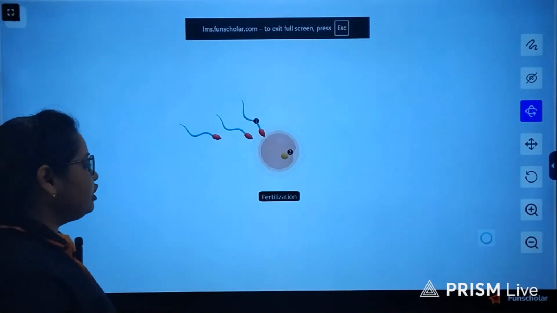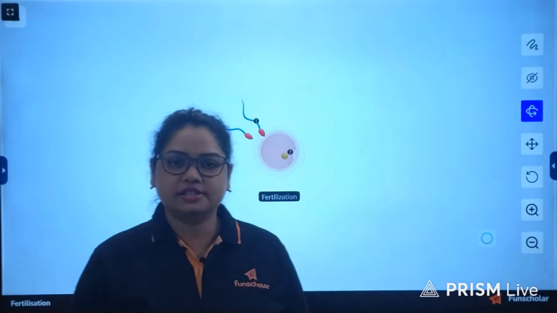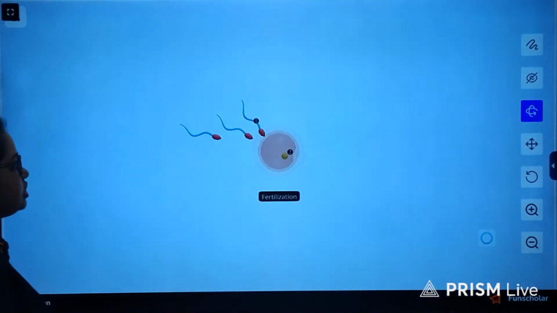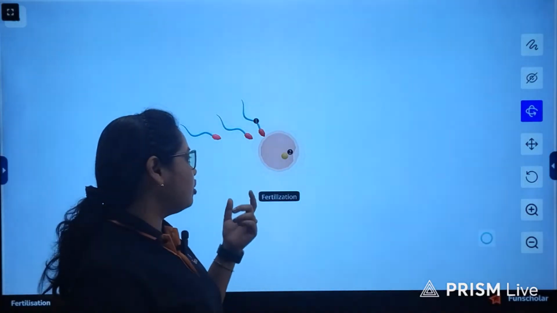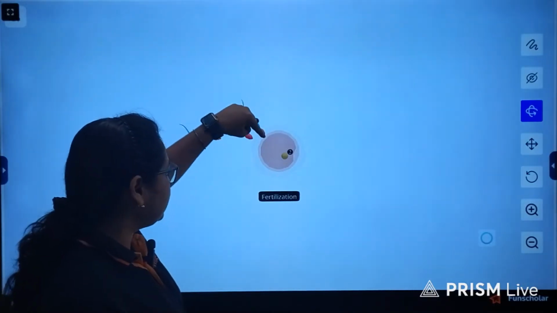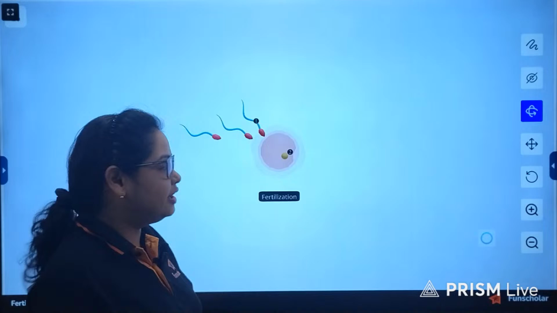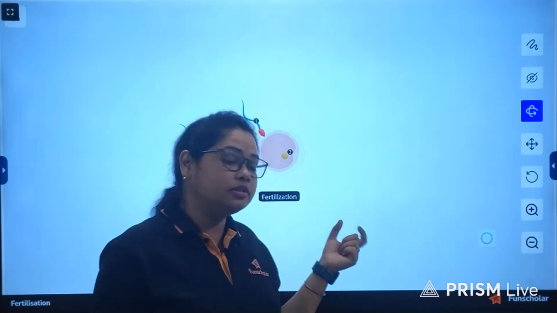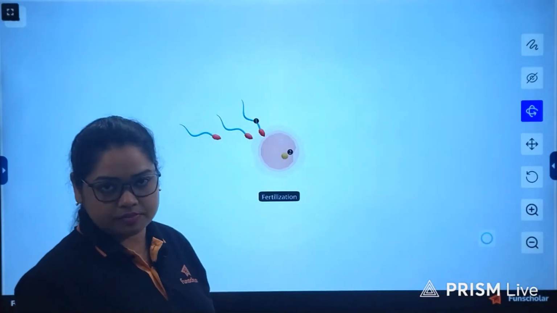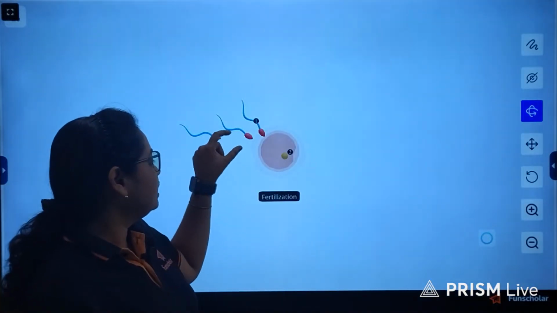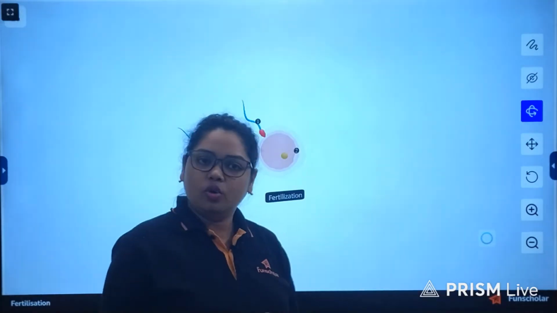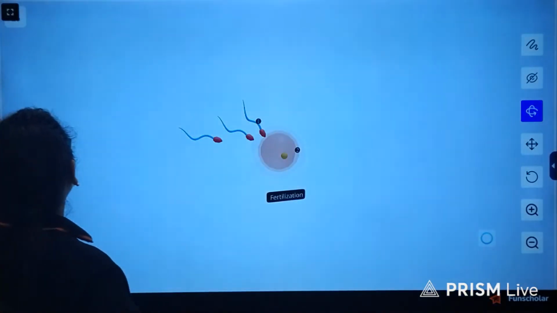So mainly from this video we have got to know about the process of fertilization and the types of fertilization, about which we will discuss now. So this is the simulation where you can see that the three sperms have come near to this egg or ovum, but only one has been able to penetrate the corona radiata layer, and now this sperm will release enzymes that will block the entry of these two other sperms, and it will ensure that the nucleus of the first sperm only fuses with the nucleus of this ovum and brings about the fertilization process.